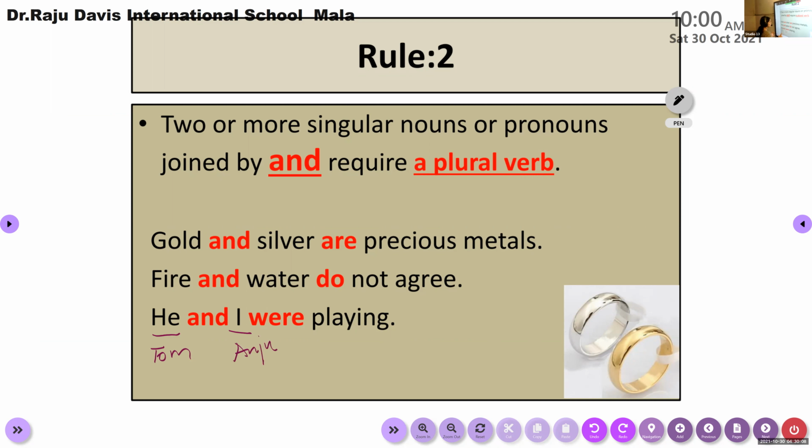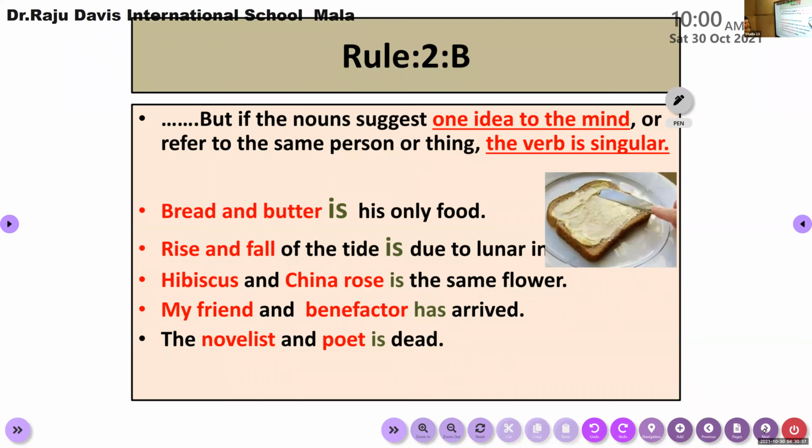So Tom and Anju, the student and the teacher, connected with the word and, then we have to use only a plural verb because they are two different pronouns. I is first person pronoun, he is third person pronoun, and these are two different persons. So if it is connected using and, then we need to use only a plural verb. At the same time, there is an extension to this rule, rule number 2b.